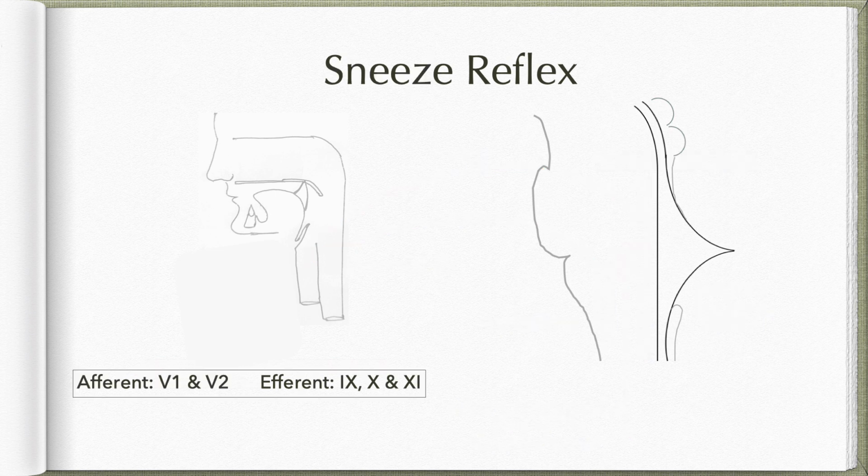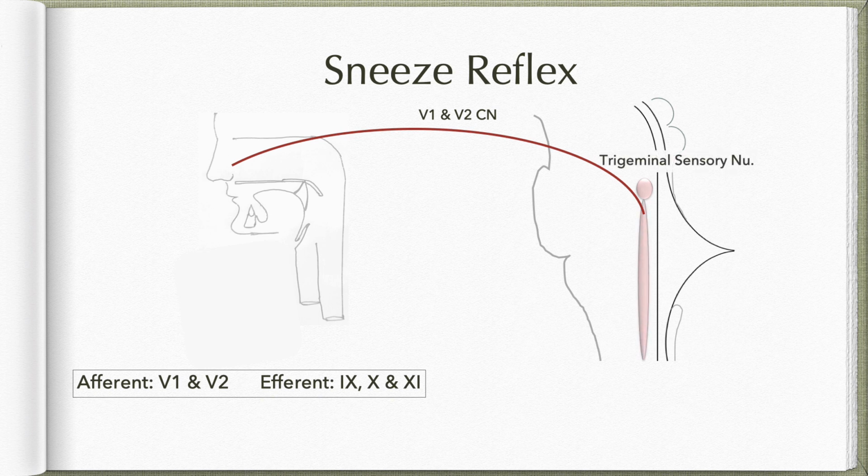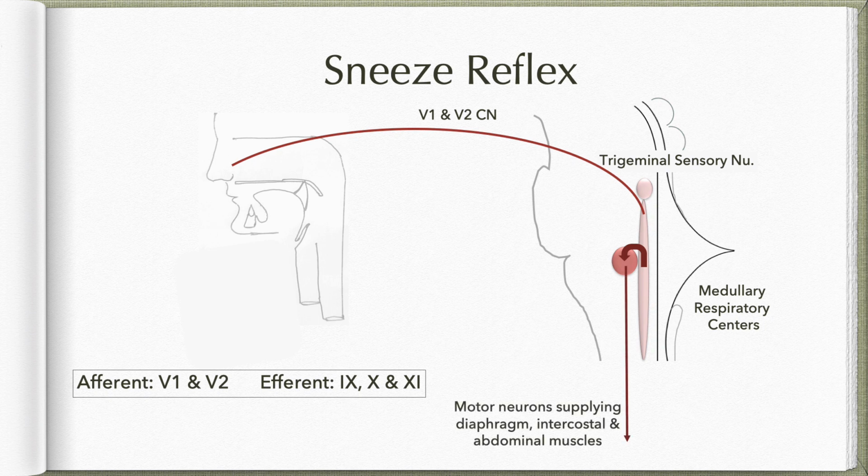Now coming to sneeze reflex. The sneeze reflex is set in by the irritation of the nasal mucosa. Now this information is carried by the branches of ophthalmic and maxillary nerve. They will carry this information to the trigeminal sensory nuclei, which will then project to the medullary respiratory centers. As we have seen earlier, the medullary respiratory centers will project to the motor neurons in the spinal cord, which will be supplying not only the intercostals and the abdominal muscles, but also the diaphragm.